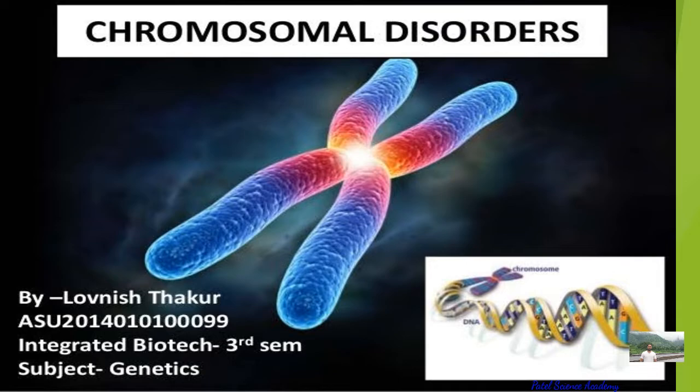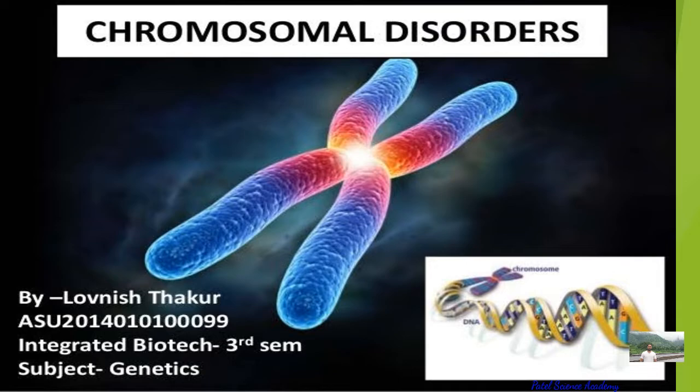On the other hand, there is another group, that is chromosomal disorder, and chromosomal disorders are caused due to absence or excess of one or more chromosomes or their abnormal arrangement. So what is the difference between Mendelian disorder and chromosomal disorder?